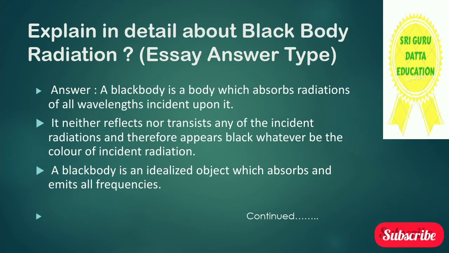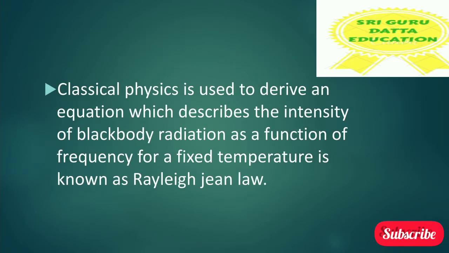Here we can see an essay answer type question. Explain in detail about blackbody radiation. A blackbody is a body which absorbs radiation of all wavelengths incident upon it. It neither reflects nor transmits any of the incident radiation and therefore appears black, whatever be the color of incident radiation. A blackbody is an idealized object which absorbs and emits all frequencies.